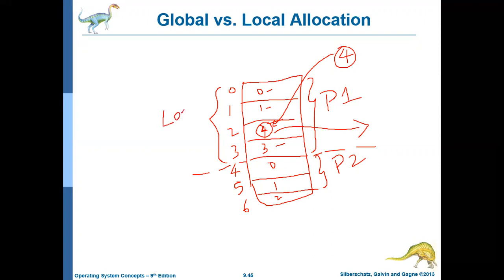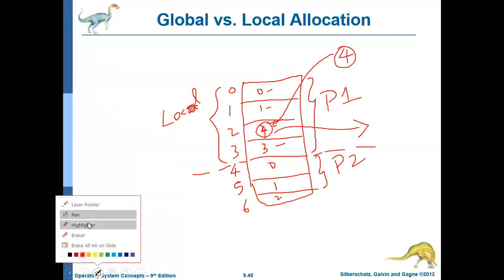All the frame replacement algorithms we have discussed so far assume local replacement, that is, a process replaces only those frames which belong to that particular process.